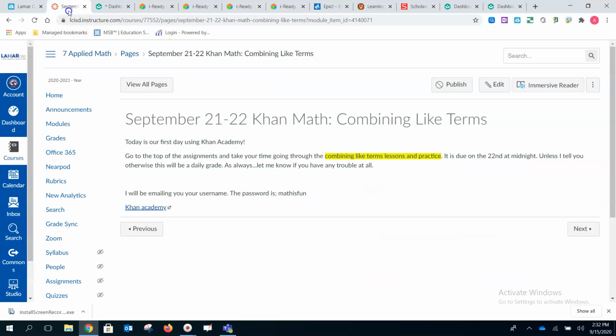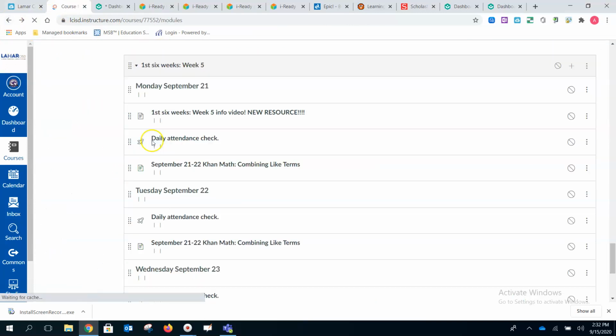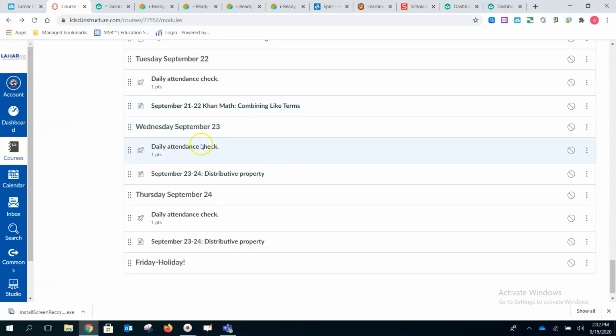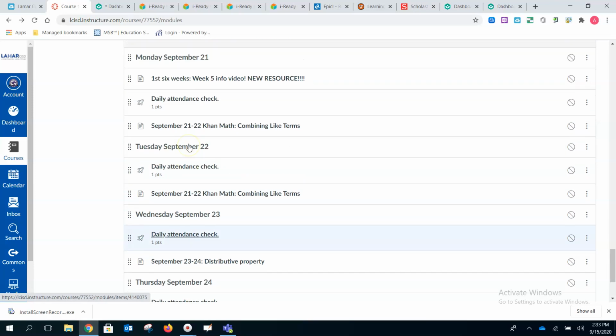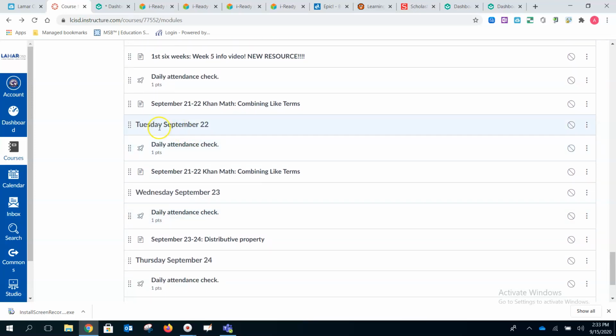As I go back into the module, every day is the same. We're keeping it very, very consistent. So Tuesday, you're going to do your attendance check, and then it's the same combining like terms. You're just continuing through those tasks.